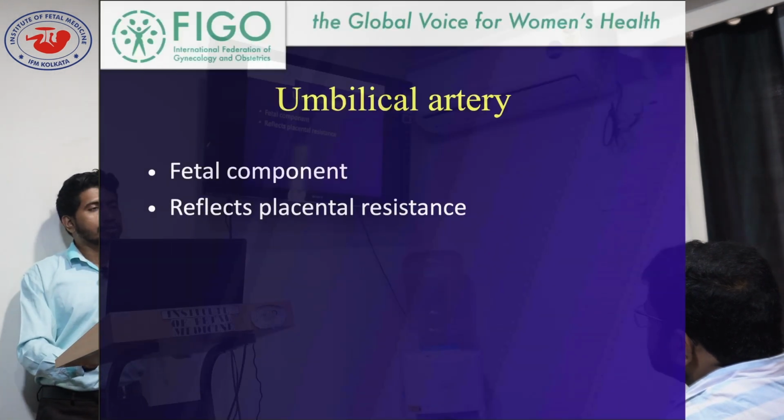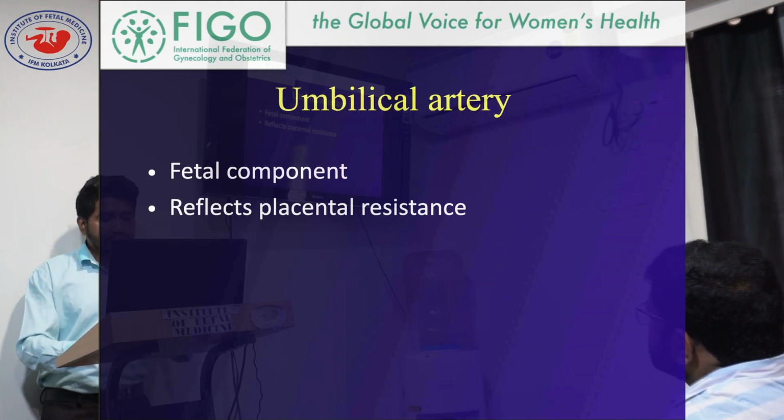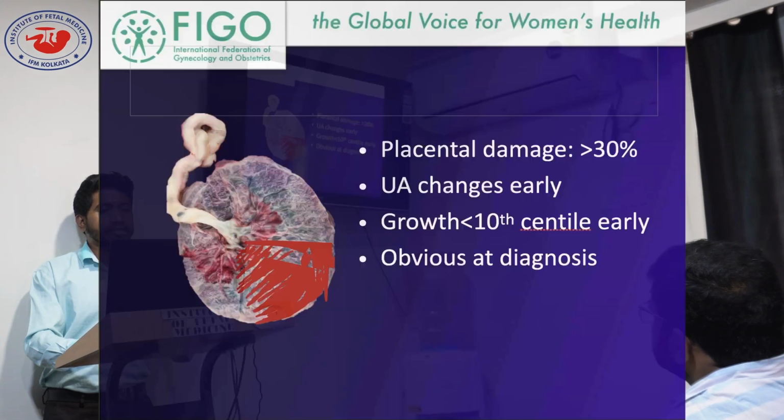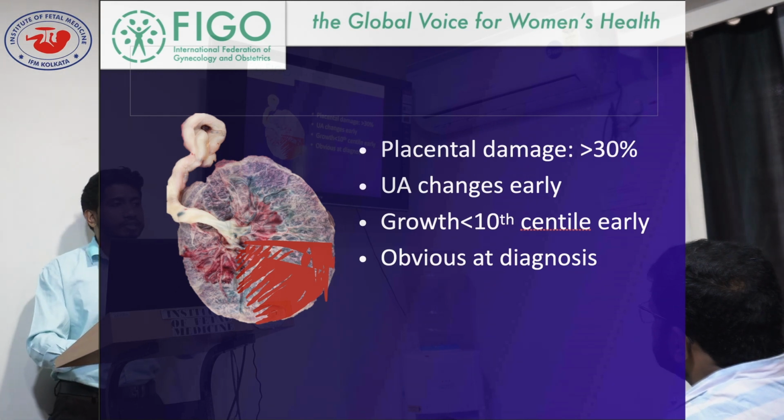So for the fetal component, what is actually there is the umbilical artery. It reflects placental resistance, but there is a huge challenge. What is this challenge for umbilical artery? If placental damage is more than 30%, then and only then umbilical artery changes will be there, not before that.